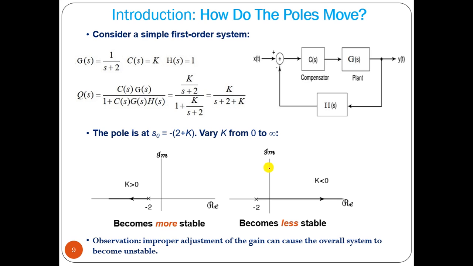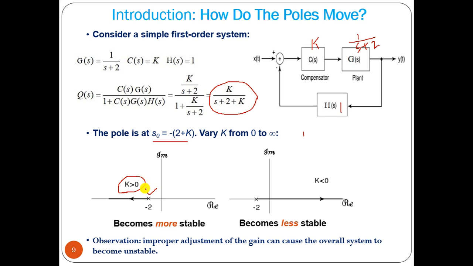For example, let us take another example. Here I have taken G(s) equal to 1 by s plus 2, with C equal to 1 and H equal to 1. Then if you find the closed loop transfer function, this will be kG divided by 1 plus GH, so s equal to minus 2 plus k. Now if we put k greater than 0, with k equal to 0, it should be at minus 2.